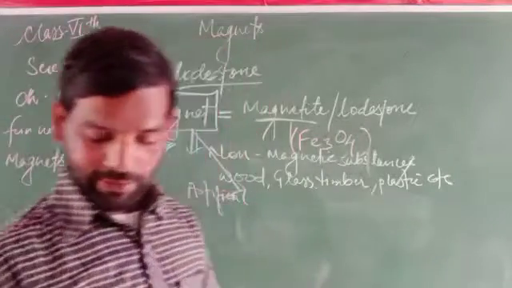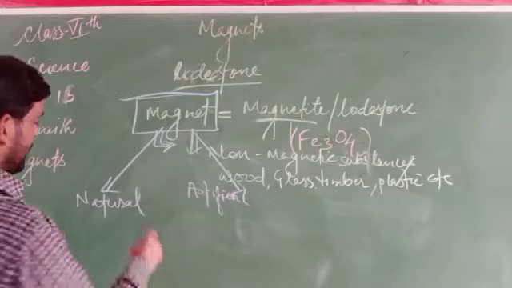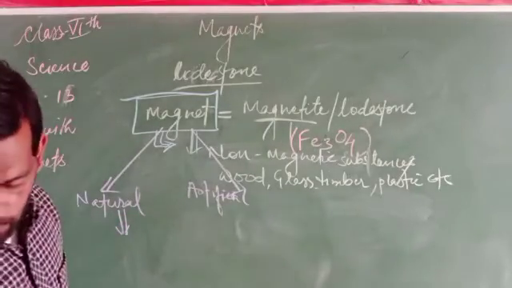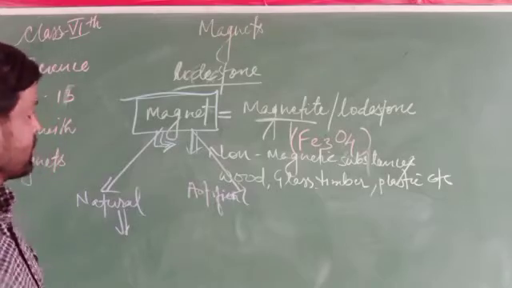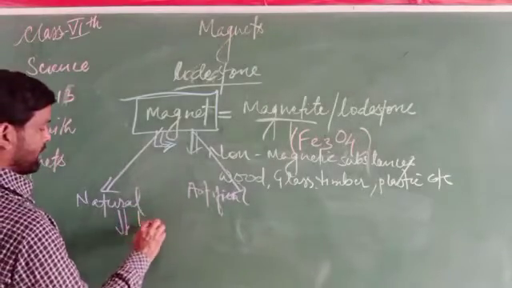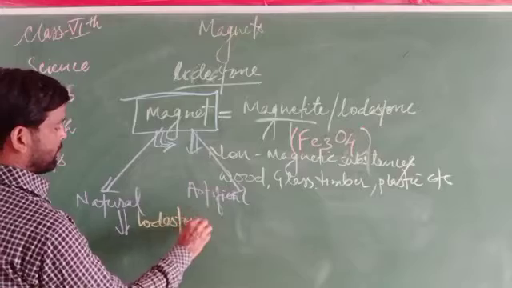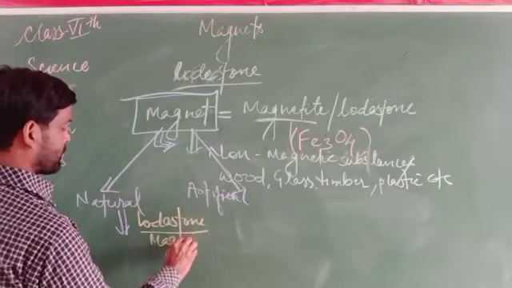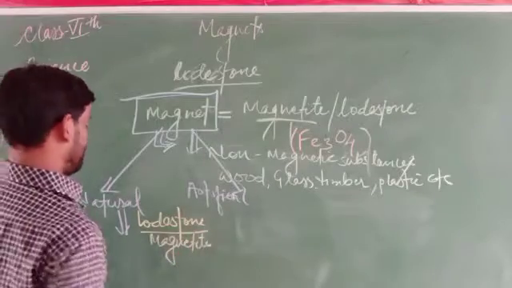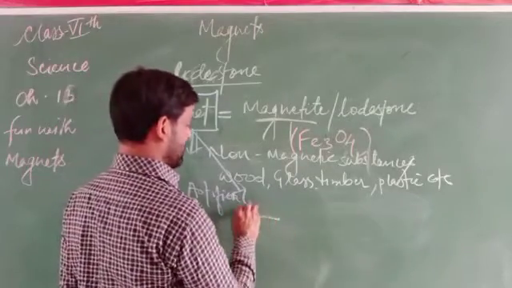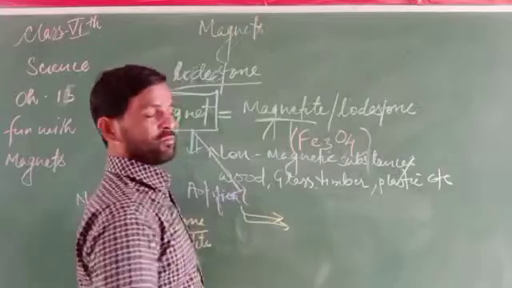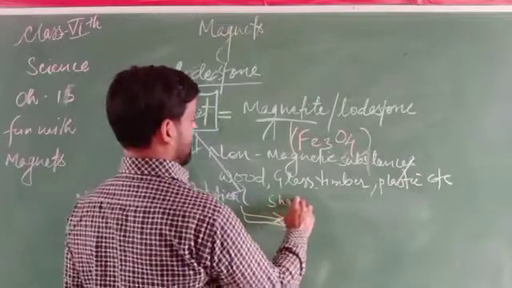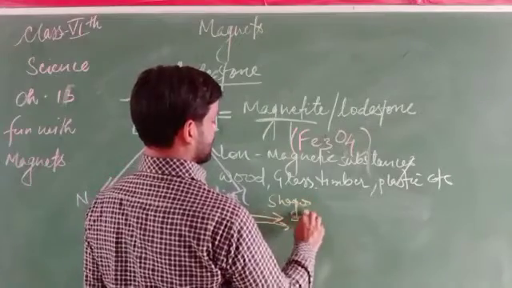Natural magnets exist in the form of either lodestone or magnetite, and in artificial form they can be made in different shapes and sizes.